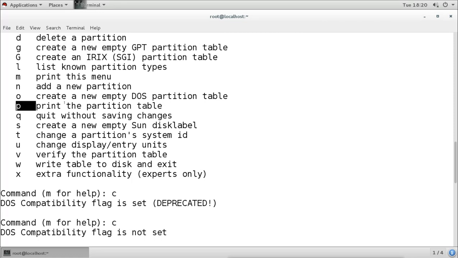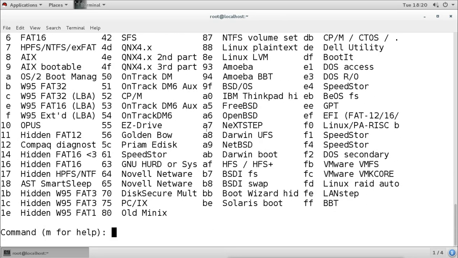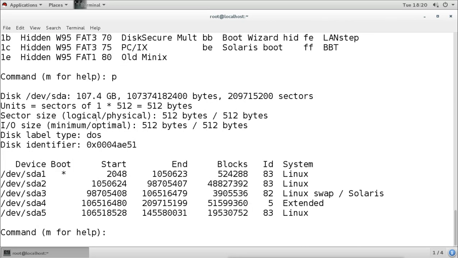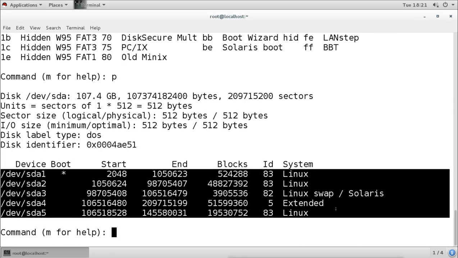Then P is to print the partition table. It will print the partitions currently available on this particular hard disk. When you give P, it shows that we have these partitions available. We have created these partitions, and we can see 1, 2, 3, 4, 5, 6 partitions are already there.